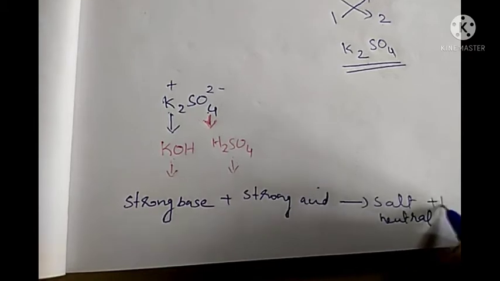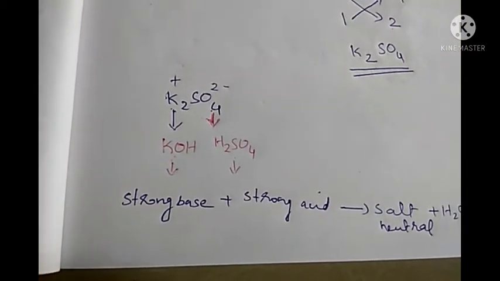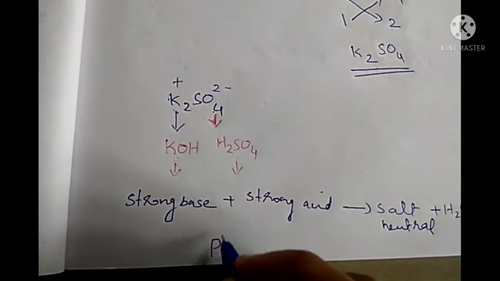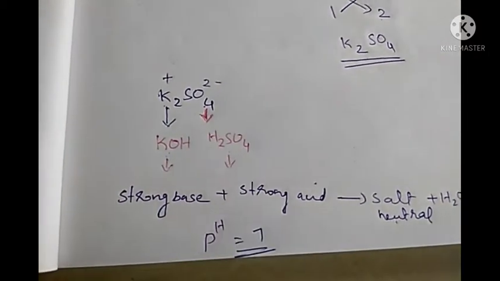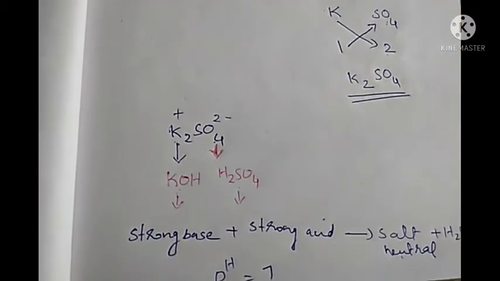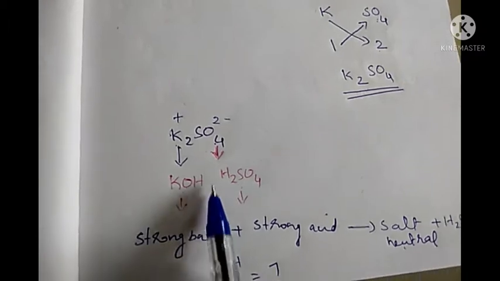Okay, here water is also formed. So the resulting salt will be neutral in nature. So what will be the pH of K2SO4? It will be equal to 7, because it is neutral in nature. Okay. Now one more thing we have to identify. What is that? The family of the salt.